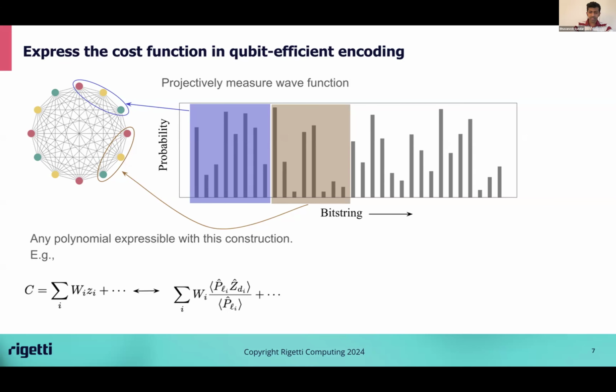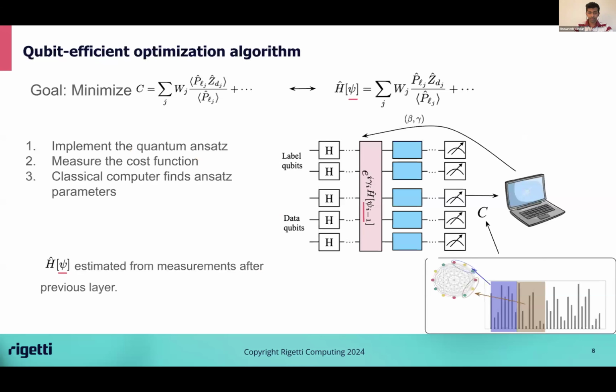Now, these are the ingredients of the quantum algorithm. The quantum algorithm is a variational algorithm where we execute a quantum ansatz and measure the cost function using the procedure I described in the previous slide. In the ansatz, we implement the problem Hamiltonian in one qubit. And the problem Hamiltonian here is such that the cost is the expectation value of the problem Hamiltonian.